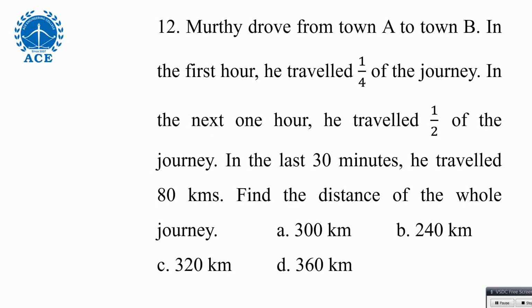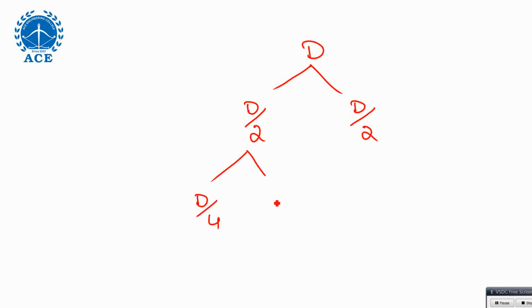We can take, let's say, for your better understanding, total distance is D. I can take it like D by 2, D by 2. D by 2 can be split as D by 4, D by 4. Quarter plus quarter is half. Maybe the boys will understand better. So quarter plus quarter is half, so half plus half is full, right? So they may know it.